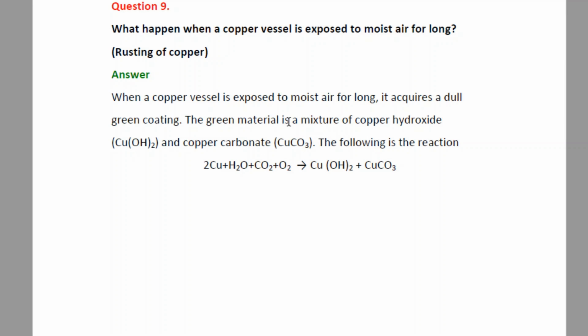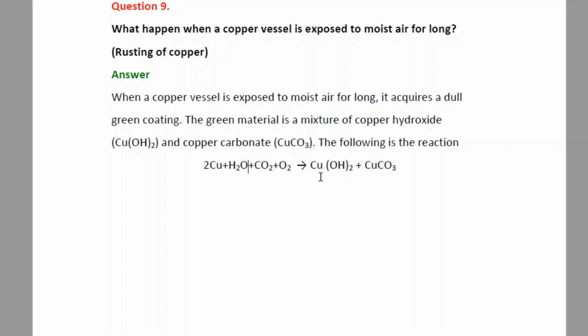The green material is a mixture of copper hydroxide and copper carbonate, and the reaction is as follows. When copper is exposed to moist air, which has a higher content of water vapor, and since it is air, it will have O2 and CO2, that is oxygen and carbon dioxide.